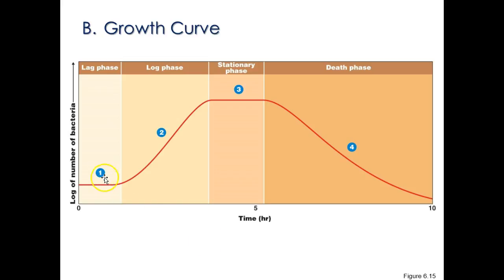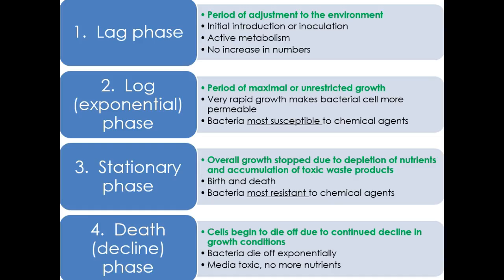So bacteria grow in these phases. They have a lag phase, a log phase, a stationary phase, and then a death phase. If we look, the lag phase is a period of adjustment to the environment. It's going to be where it's sort of inoculated on something, let's say a host, and it's going to sort of take over. Log phase is where there's going to be a rapid growth that makes bacteria more permeable. This is where they're the weakest, but this is where they're reproducing the most.